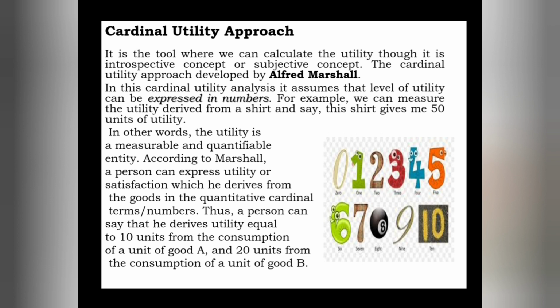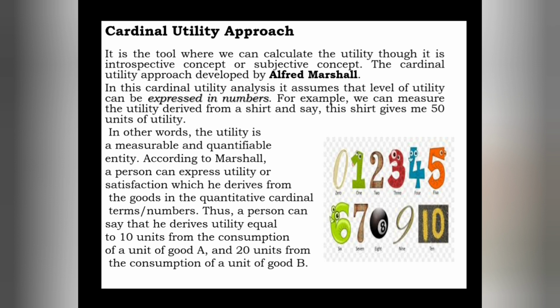Thus a person can say that he derives utility equal to 10 units from the consumption of a unit of good A and 20 units from the consumption of a unit of good B. So in this example there is one consumer who consumes two goods. After consuming those goods, he has derived certain units of utility, say 10 and 20.